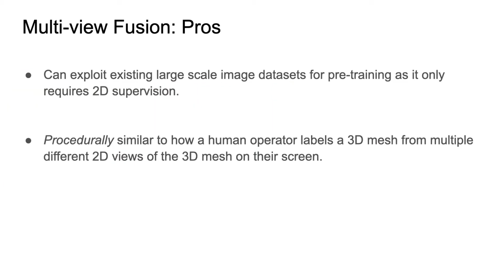One big advantage of multi-view fusion is that we only need 2D image level supervision during training. This makes it feasible for the model to also exploit large image datasets like ImageNet and COCO.